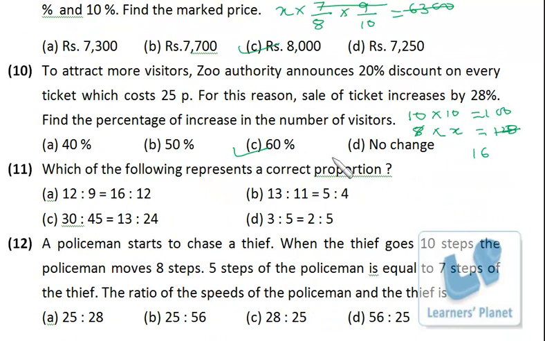Which of the following represents a correct proportion? Correct proportion means this by this is equal to this by this. So 3 is to 4, 3 is to 4, 4 is to 3, 4 is to 3. This is correct. There is no none of these. There is no other option which gives you 1 or 2 is correct, A or B is correct, or B or C is correct. So you don't have to calculate further. If in the first case you are getting the right answer, then just mark it and move ahead. Okay, further. I hope you are getting me.